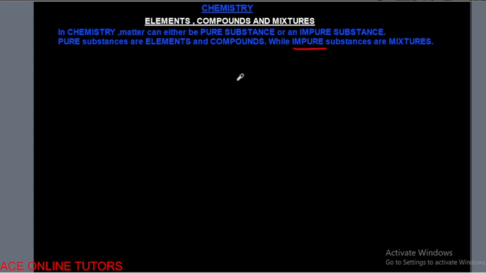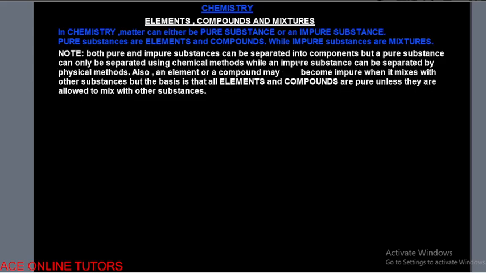So this is like the basis for the three of them. Whenever you are talking about elements and compounds, you should have it at the back of your mind that you are talking about pure substances, unless they tell you otherwise, that these substances are not pure. If someone just mentions that we have an element or we have a compound, automatically you should know that they are pure. But impure substances are generally mixtures. So mixtures are impure substances. So that's the first thing I want us to know about them.